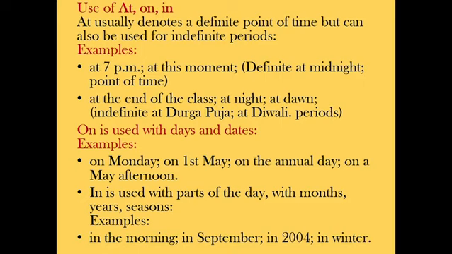On is used with days and dates. For example, on Monday, on 1st of May, on the annual day, on a May afternoon. In is used with parts of the day, with months, years, seasons. Example, in the morning, in September, in 2004, or in winter.